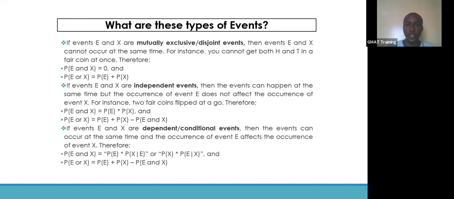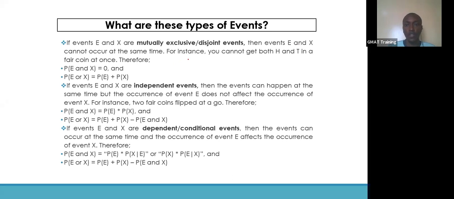Let's look into the mutually exclusive events, also known as disjoint events. So if events E and X are mutually exclusive or disjoint events, then events E and X cannot occur at the same time. For instance, if you flip a coin, the coin will only fall heads or tails.